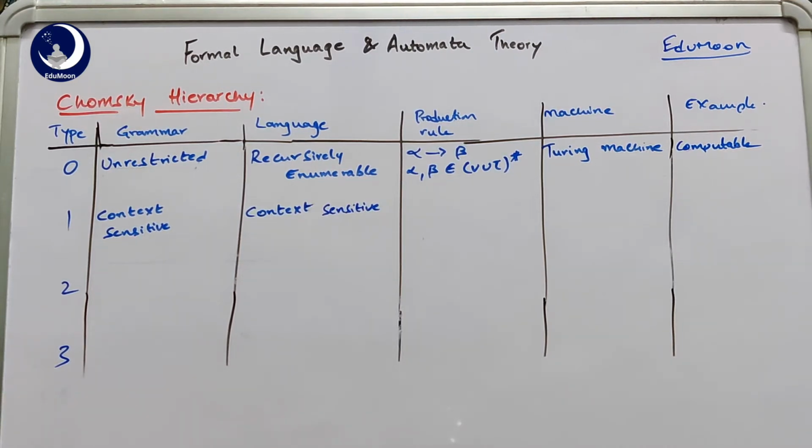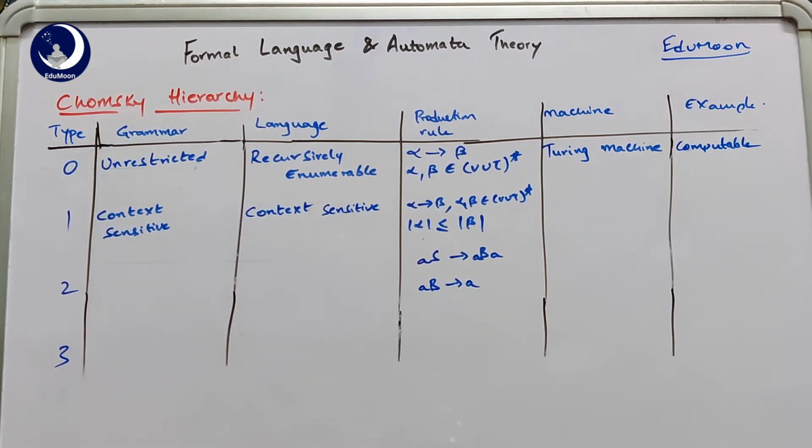Now coming to the production rule, the production rule of the type 1 grammar is as follows: alpha tends to beta, where again both alpha and beta belong to (V union T) whole star, but the only condition in context sensitive grammars is mod alpha should be less than or equal to mod beta. What does mod alpha mean? The length of the string, or the length of the literals present on the left hand side of the production rule. So the number of characters on the left hand side should be less than or equal to the right hand side.